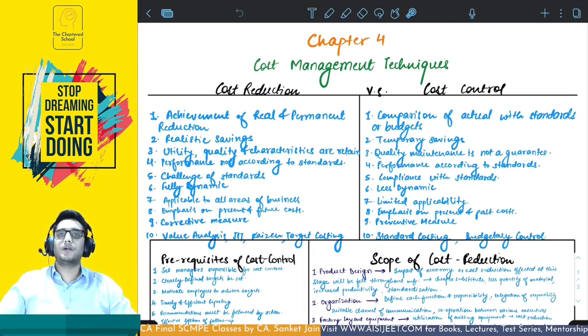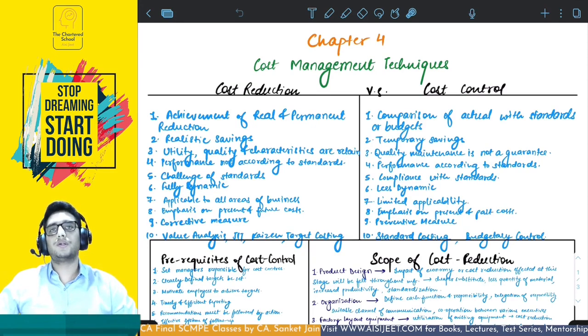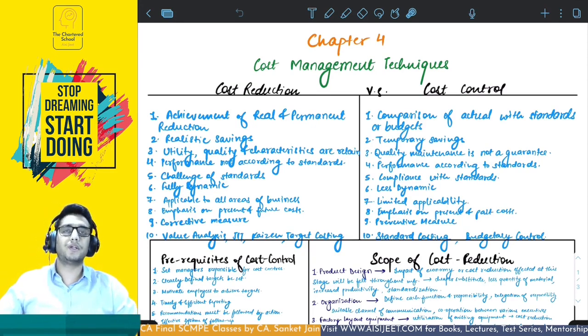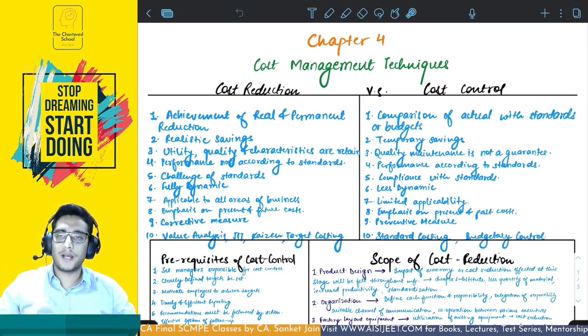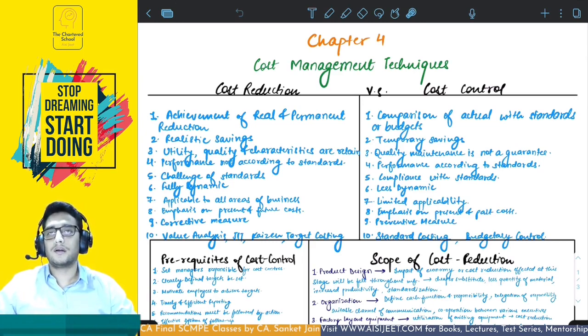In the beginning of this chapter we are introduced to the differences between cost reduction and cost control. So let's have a quick look at it. Cost reduction is focusing on the achievement of real and permanent reduction in the cost, while cost control is basically dealing with establishment of standards, and comparison of the actual cost with the standard or budgeted cost. Cost reduction achieves realistic savings, while the savings will be temporary in case of cost control.